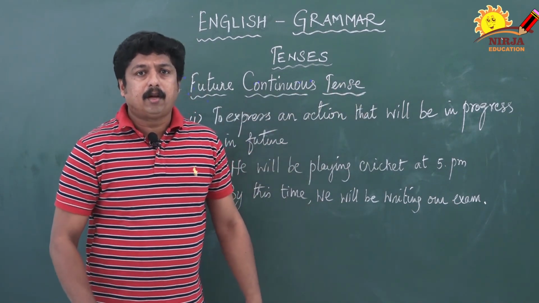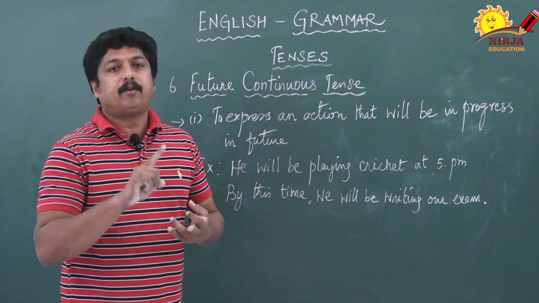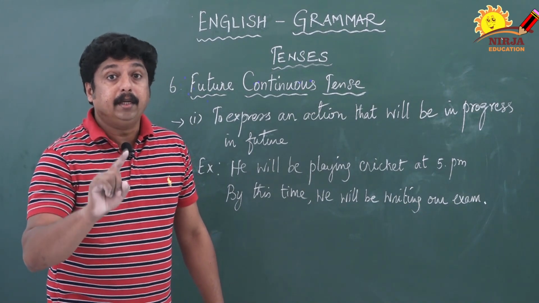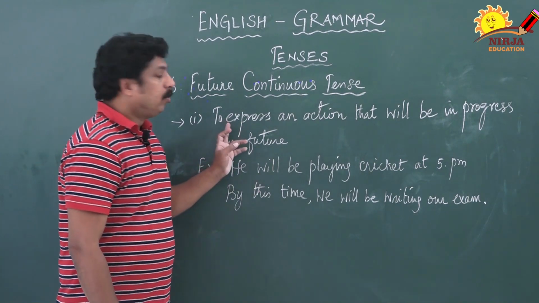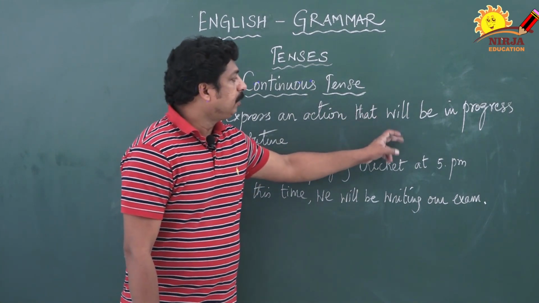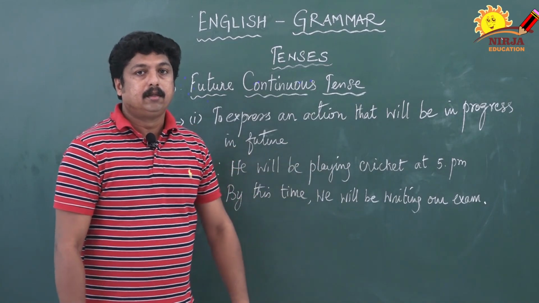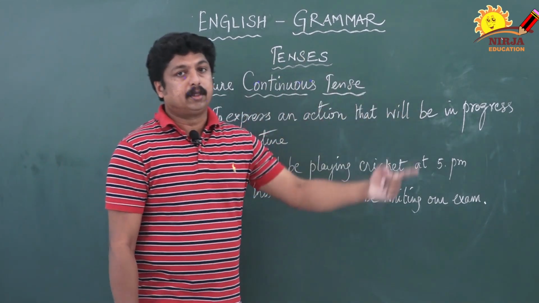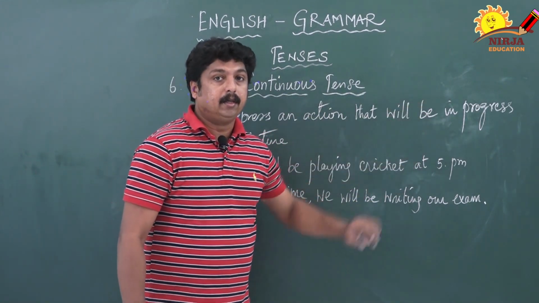Future continuous tense formula, do you remember? Shall or will plus be plus present form of verb plus ing. Shall or will plus be plus present form of verb plus ing. Now see how we can use this tense to express an action that will be in progress in the near future. So this action is going to happen in the future. Look at the example: he will be playing cricket at 5 p.m.